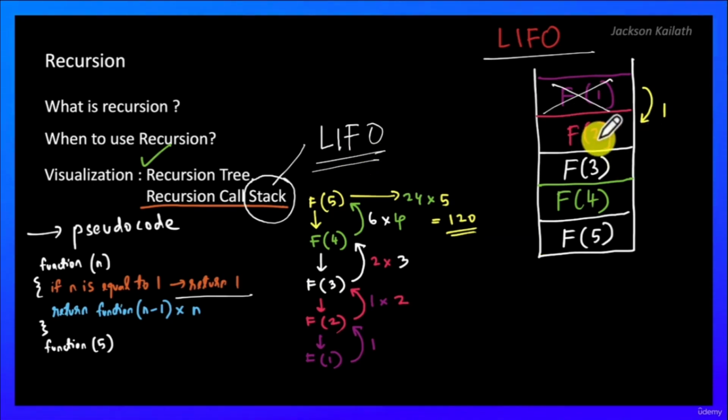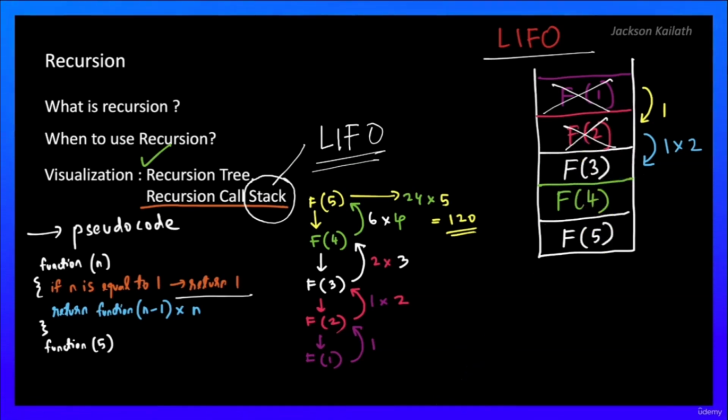Now this is the recursion call stack. Quickly summarizing, it's called a stack because it follows the LIFO, or last in first out principle. When we called f of 5, it did call f of 4, and at that point f of 5 was not over, so the computer had to hold on to it. Popping out starts only when we start returning. We have seen f of 1 was popped out and it returned 1. Now f of 2 can return because it got the value of f of 1 and it multiplies that value with 2. So f of 2 will return 1 into 2, and we can pop out f of 2.